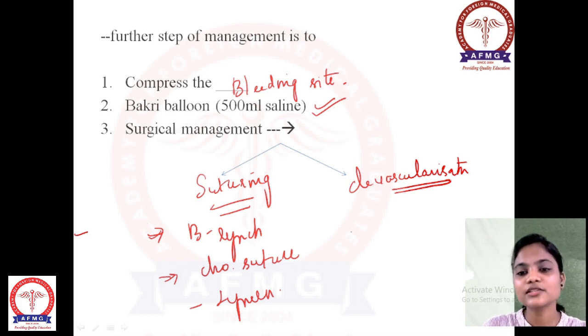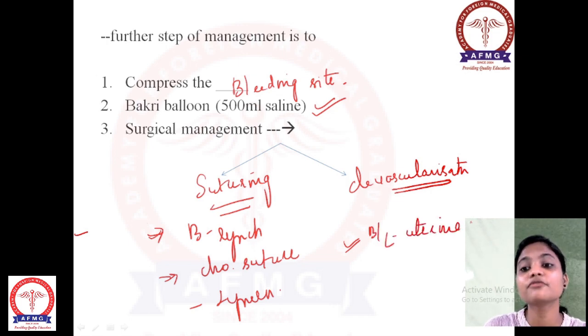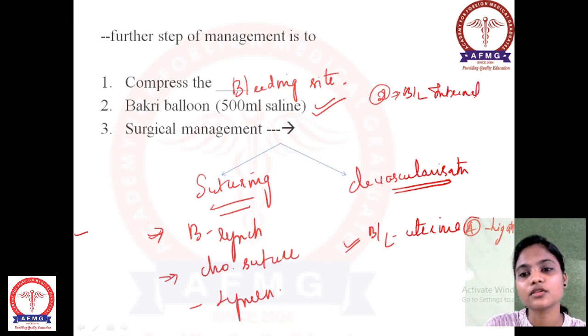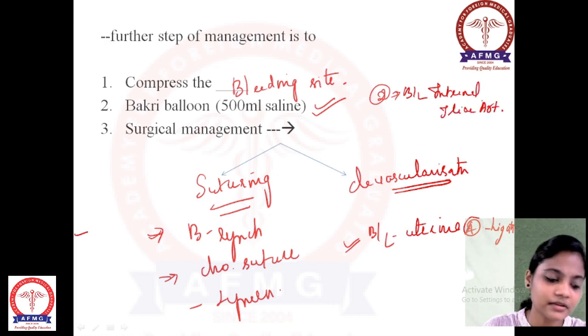And what devascularization can we do? The first thing you can do is bilateral uterine artery ligation, the first artery to be ligated. Second, you can do bilateral internal iliac artery ligation.